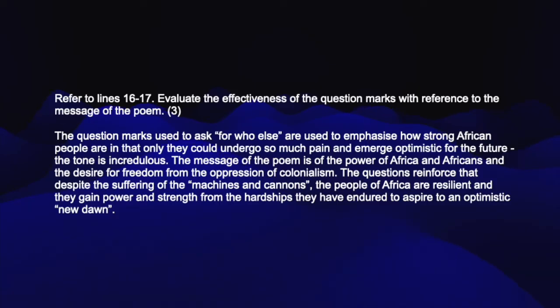Now our second mark comes for the message. The message of the poem is of the power of Africa and Africans and the desire for freedom from the oppression of colonialism. There's our second mark. Now on to our third mark, where we link it together and show the effectiveness. The question marks reinforce that despite the suffering of the machines and cannons, the people of Africa are resilient and they gain power and strength from the hardships they have endured to aspire to an optimistic new dawn.